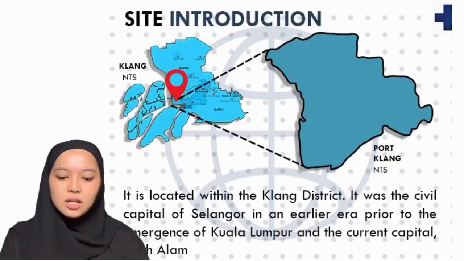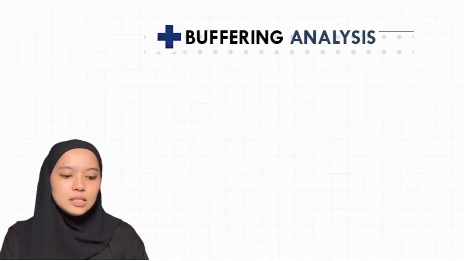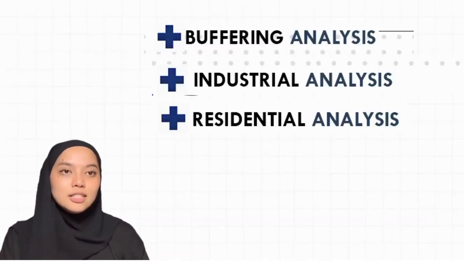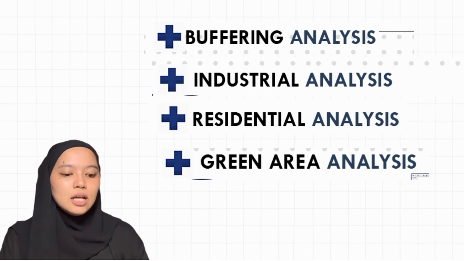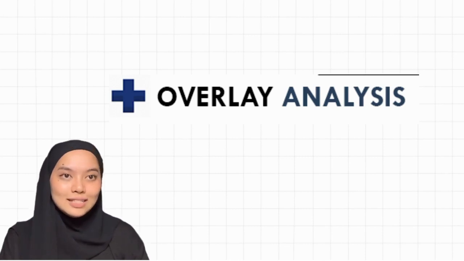Based on the previous issues that have been explained by WALNA, we have identified potential areas of urban heat island that can occur in Port Klang by using buffer analysis for industrial, residential, green area, and institution. For raster, we use overlay analysis.